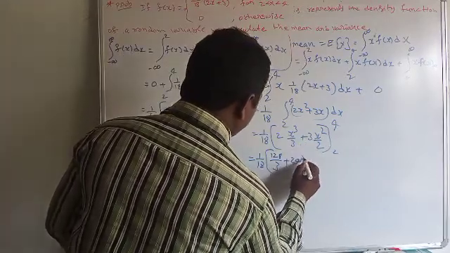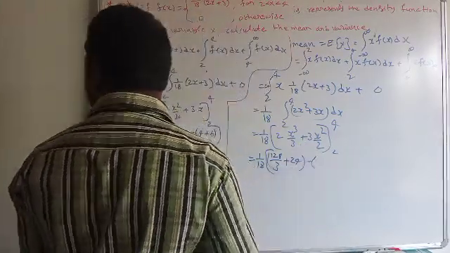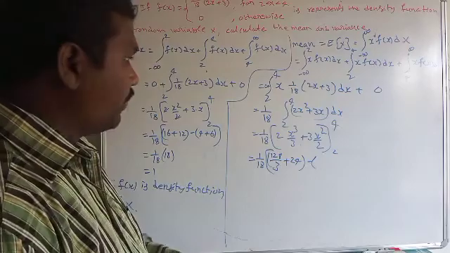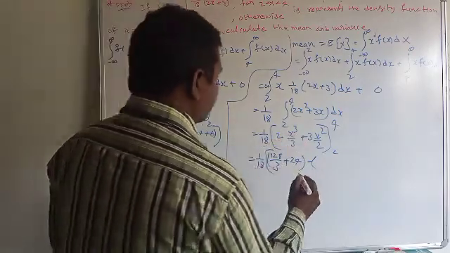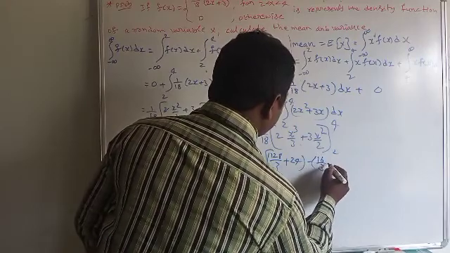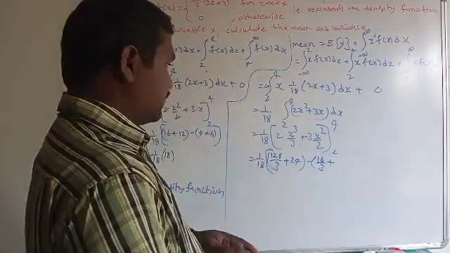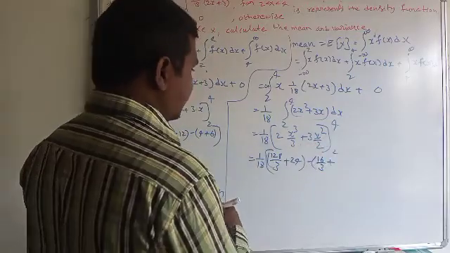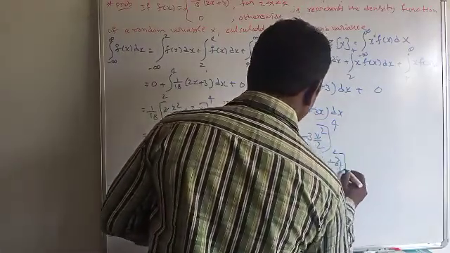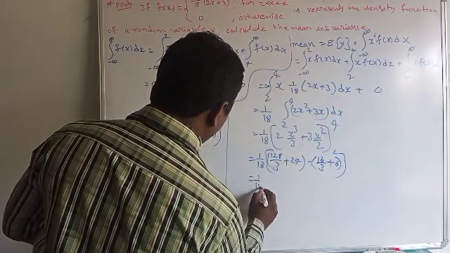Minus, you can apply the lower limit 2. 2 cube is 8, 8 2s are 16 by 3, plus 2 square into 4, 4 by 2, 3 2s are 6. And this implies 1 by 18 into